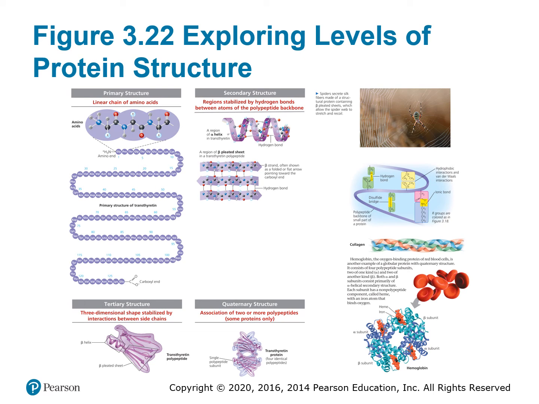So this is, I guess, just a summary of those levels of structure. Primary structure, sequence of amino acids. Secondary structure, hydrogen bonding that forms alpha helix or beta pleated sheets. Tertiary structure, interactions between the amino acid side chains, including ionic bonds, hydrophobic interactions, hydrogen bonds, and disulfide bridges. And then quaternary structure, where two or more proteins come together.